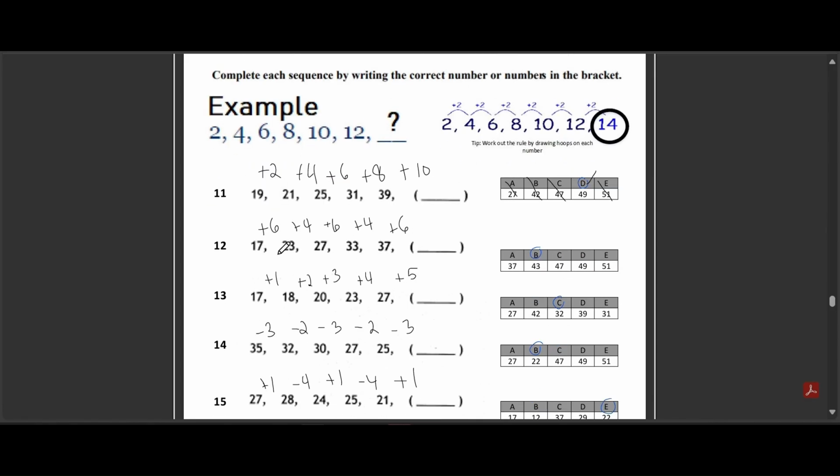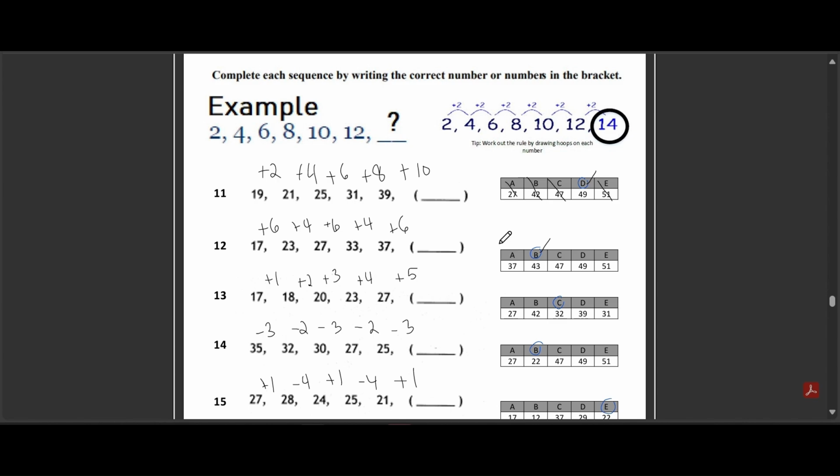Question 12. Another number sequence. 17, 23, 27, 33, 37. What comes next? The options are A, 37, B, 43, C, 47, D, 49, and E, 51. The correct answer is B, 43.